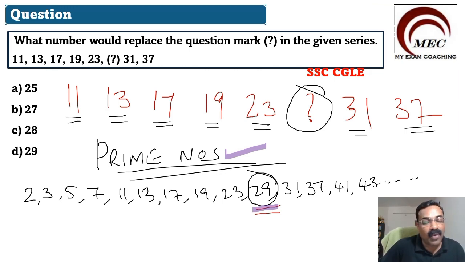We have a video on the number system where we have explained everything. If you have not watched that video, kindly search My Exam Coaching and watch it. It will be very useful for you. So here the answer is 29, because they are prime numbers.